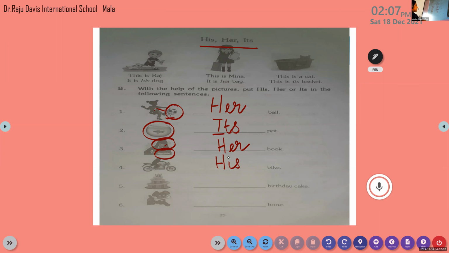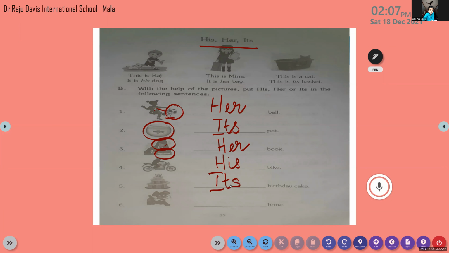Now here we have to write there, it is its birthday cake. No one is the owner there. So we'll just write there, it is its birthday cake. Okay. Now, just write there, it is its birthday cake. Ma'am, I have six completed.